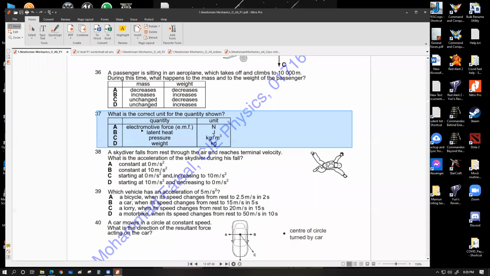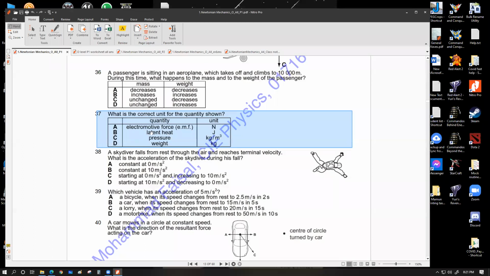Although it is named electromotive force, it is not defined by force. It was named like that by some scientists, but it is defined as joule per coulomb, which is also the expression of volt. So this is not the correct unit. Latent heat energy is a type of heat that is responsible for causing objects to undergo state change. For example, if you have some ice at 0 degrees Celsius that is undergoing melting, where the melt water is also produced at 0 degrees Celsius, the process has to absorb some heat from the surroundings or other heat sources to make it possible, which means that absorbed heat is responsible for causing state change from one form to another while the temperature remains constant.